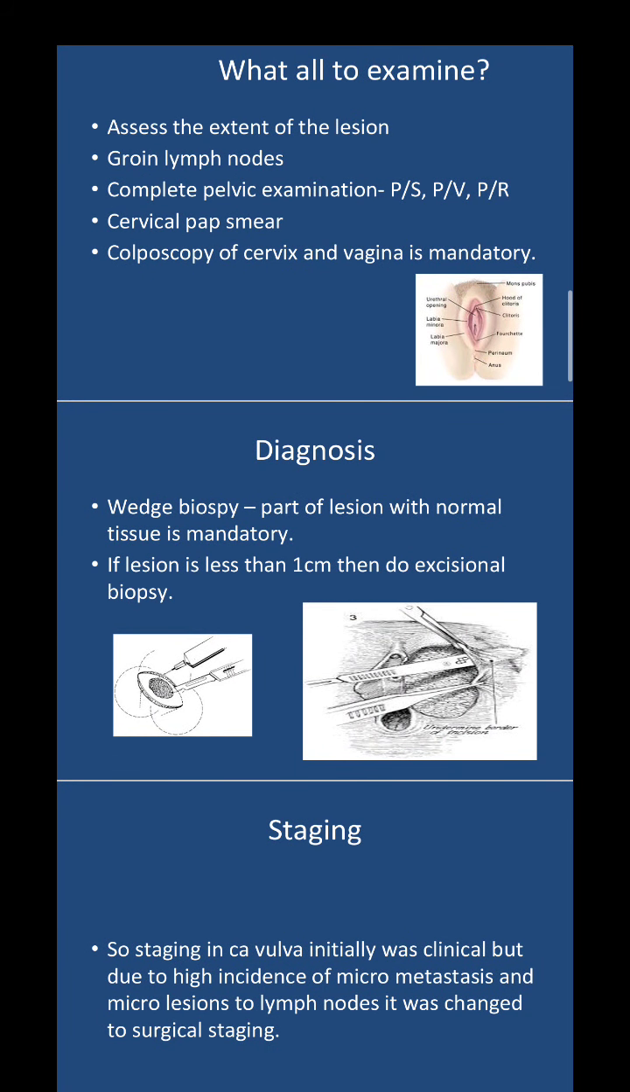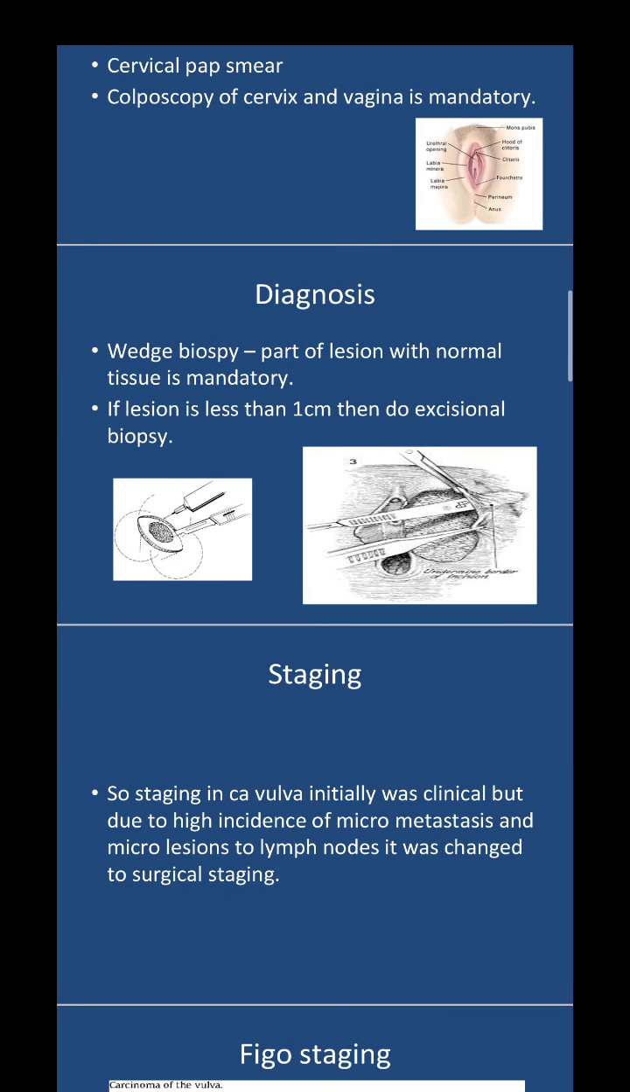So coming to the diagnosis, there are two things. One is a wedge biopsy. Wedge biopsy is the picture that you can see on the left. Basically, the part of the lesion with the normal tissue is taken. Okay, so the normal tissue is very important because that will give you the differentiating factor between the malignant cells and the normal cells of the vulva. If the lesion is too small, that is less than 1 centimeter, then do a complete excisional biopsy, the picture on the right.